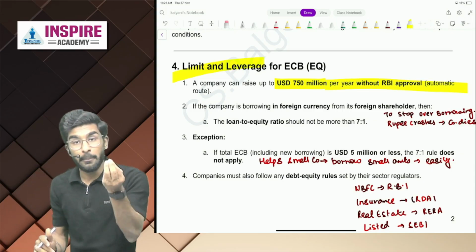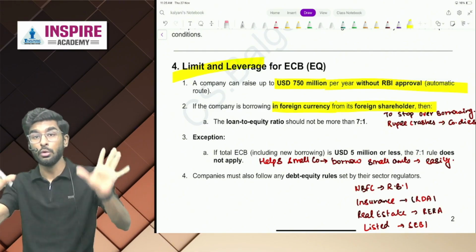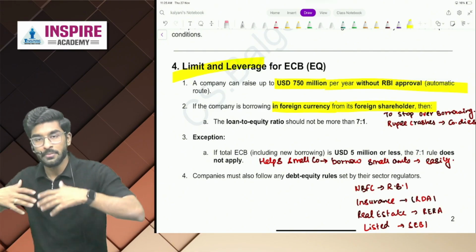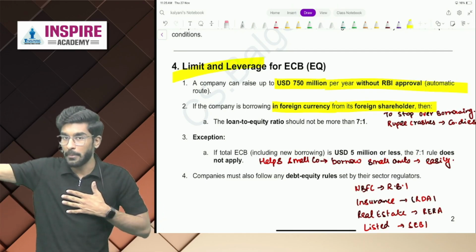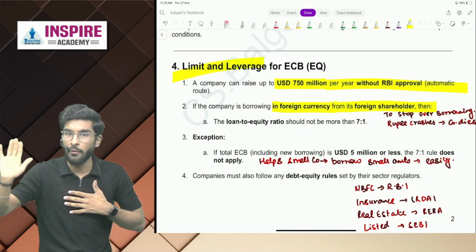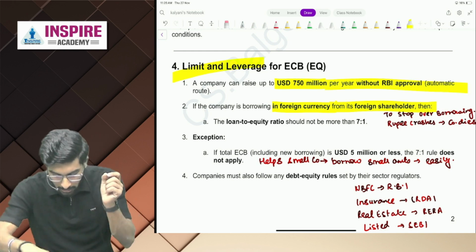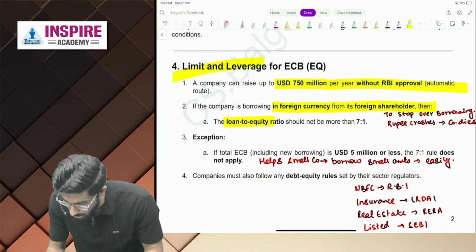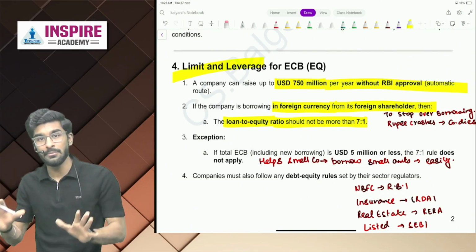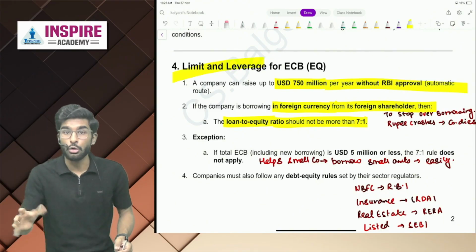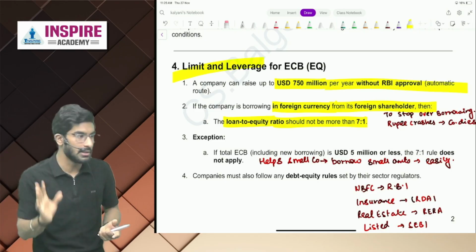Now, if the company is borrowing foreign currency from its foreign shareholder, then what is the rule you have to comply with? Example is, Oyo is taking ECB from SoftBank because SoftBank is the shareholder of Oyo. What are the rules Oyo has to comply with? The loan to equity ratio should not be more than 7:1. The reason behind this rule is so that the company doesn't end up taking a lot of ECB beyond their capacity. That is why this rule has been made.